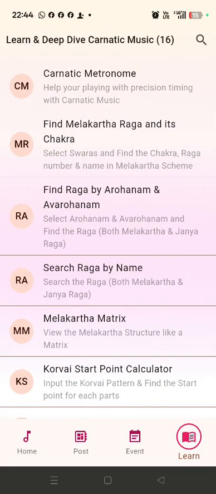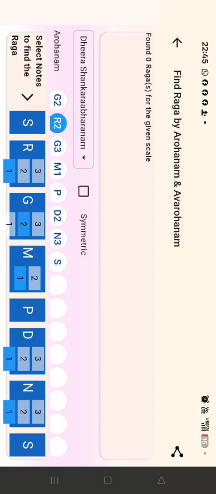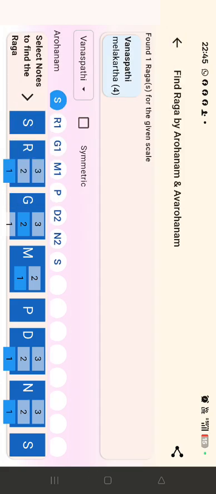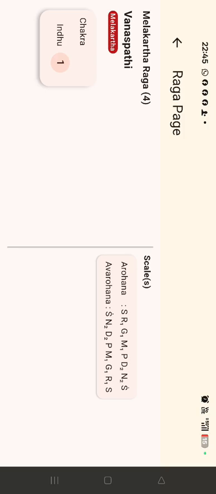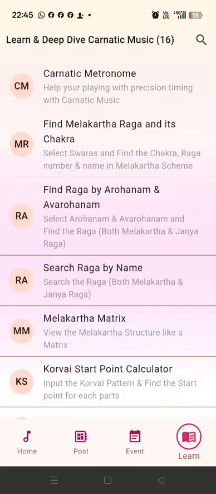Next is find raga by Avarohanam. So this is also a raga tool. We can type the notes and see what raga appears at the top. We can click any raga to see some more details. So this is an app that is focusing on Carnatic music perfectly.